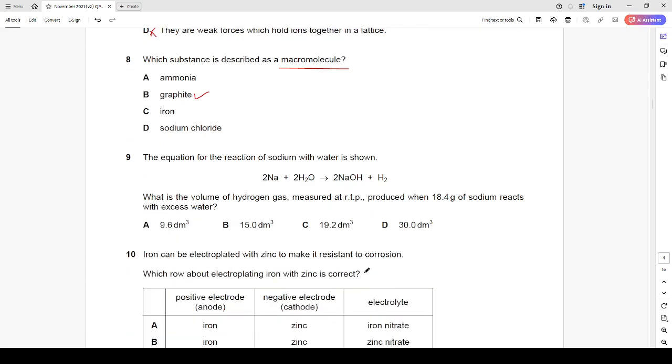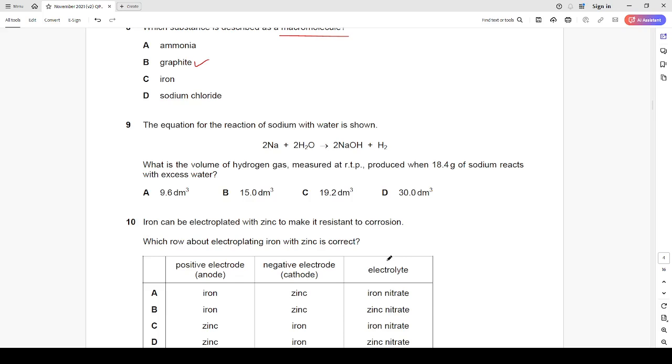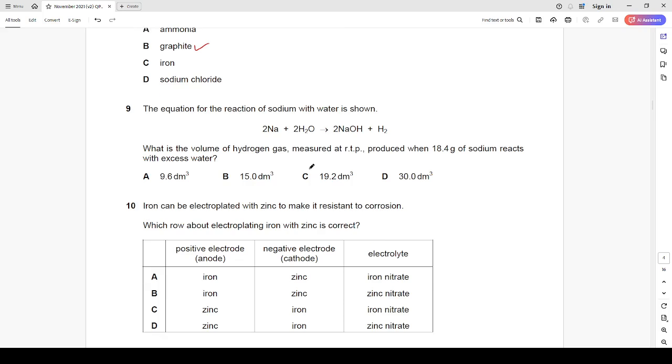Okay, let's look at question number 9. The equation for the reaction of sodium with water is shown. That is represented by this chemical equation. Now the question is, what is the volume of hydrogen gas measured at RTP produced when 18.4 grams of sodium reacts with excess water? All right, from the equation of reaction, we could see that two moles of sodium gave us one mole of hydrogen gas, right?